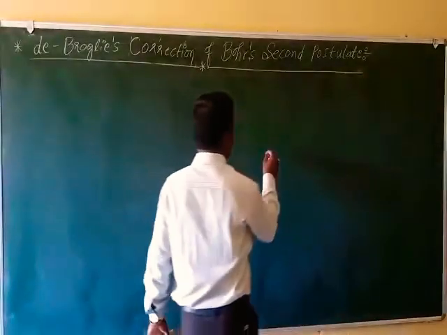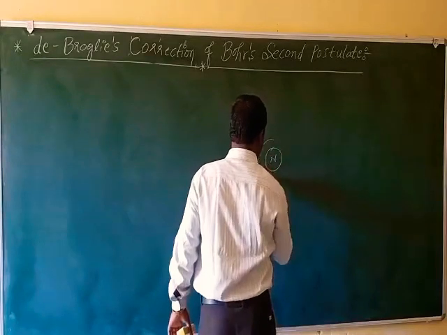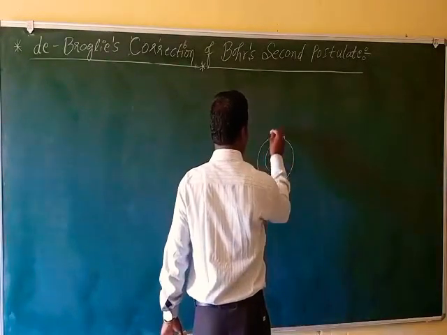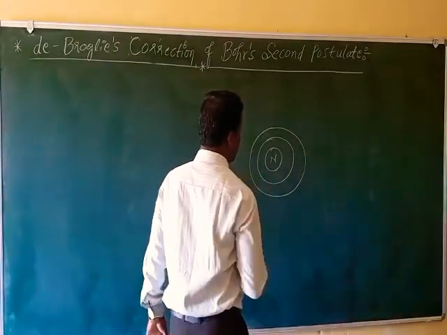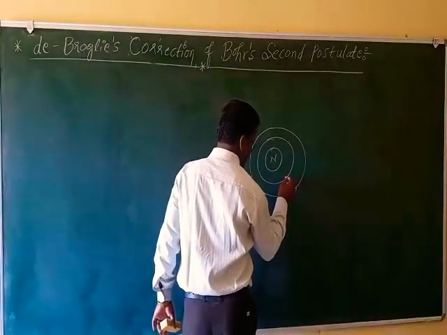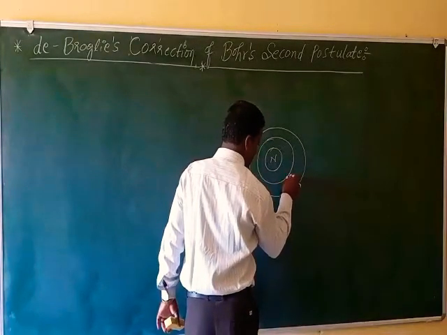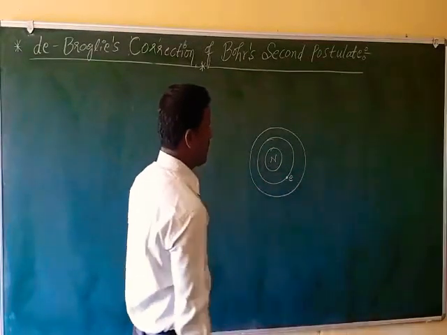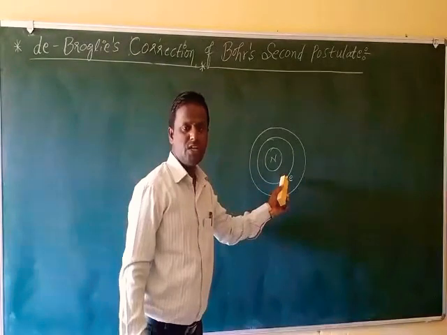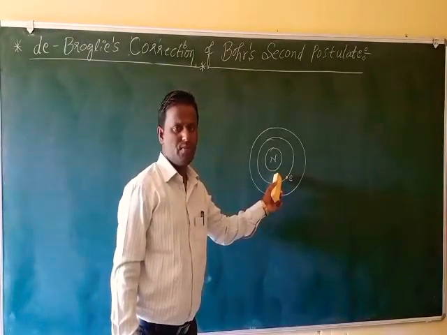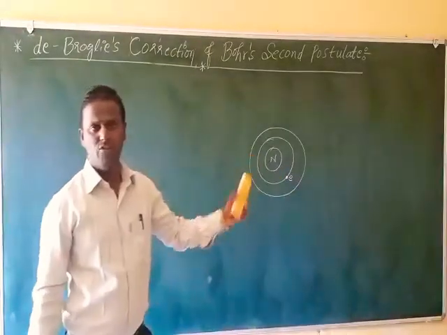See here, this is the nucleus of the hydrogen atom. Around the nucleus there are circular orbits. Imagine the electron is present and revolving in the first orbit. According to Bohr, this orbit must satisfy the condition mvr equals nh by 2 pi.